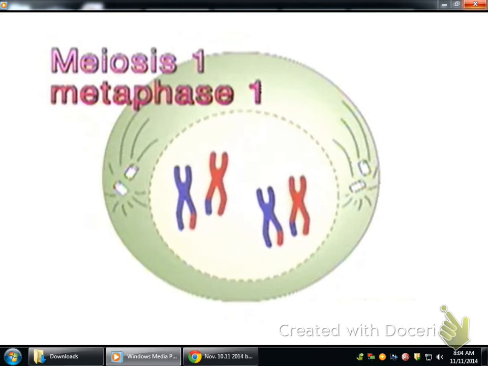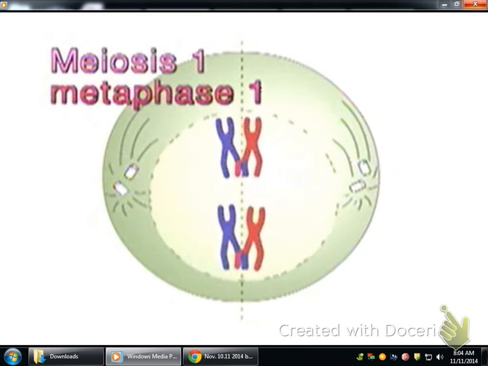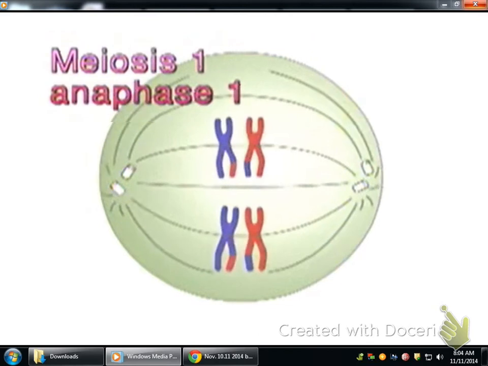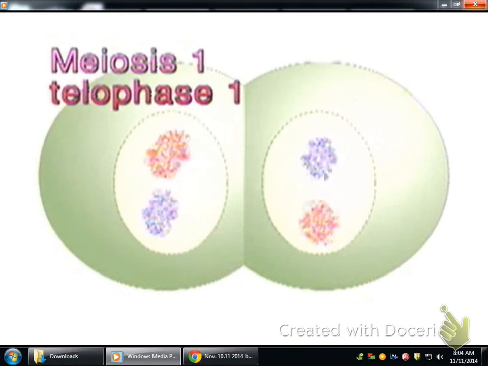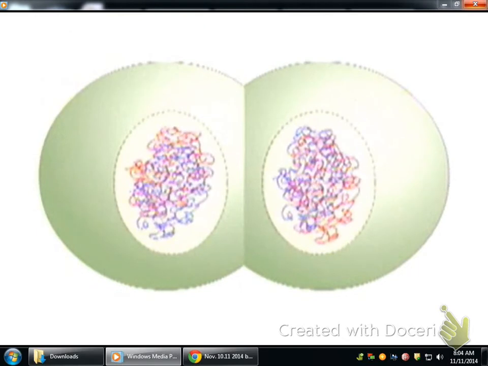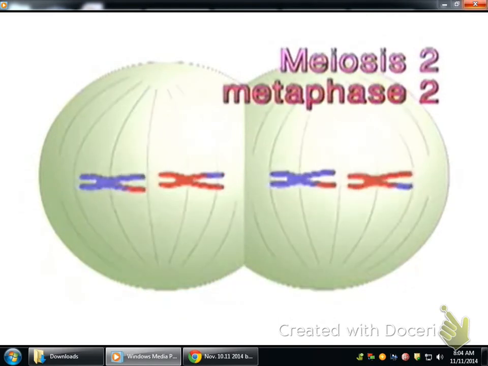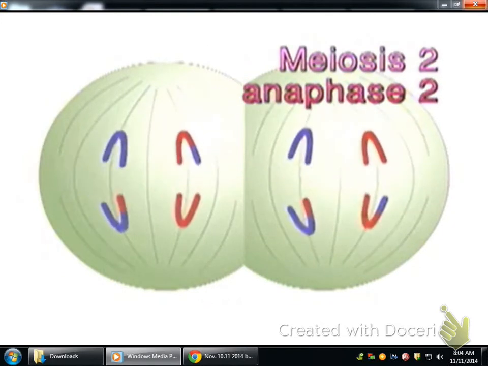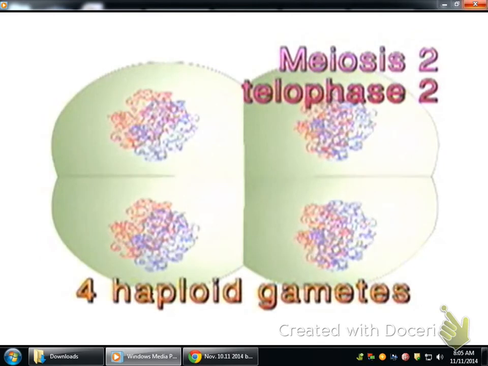Now the chromosomes collect in the middle of the cell, and one chromosome from each pair is pulled to opposite ends of the cell. The cell divides in two, both containing half the number of the still attached chromatids. Each of these cells now divides, splitting the chromatids in half. By the end, we have 4 gamete cells, each containing half of the necessary DNA. If these cells were produced by a female organism, the gametes will be the ova or egg. If by a male, the sperm.